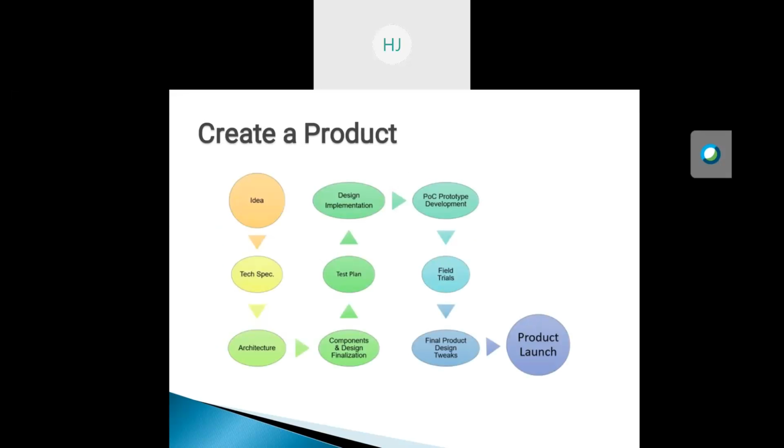Then after the idea we need technical specifications, then we need to design the architecture, then after designing we find the components and finalize the design of that system, then we have the test plan of that system, then design implementation, that is the actual implementation, coding and connections, then POC prototype development, then field trials which are the actual customer trials, then final product design phase, and then we can launch our product.